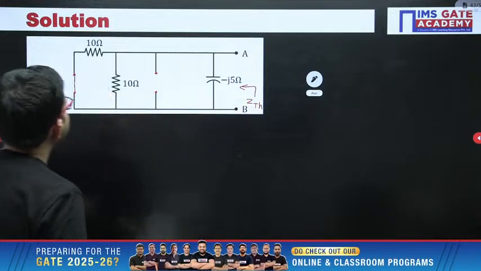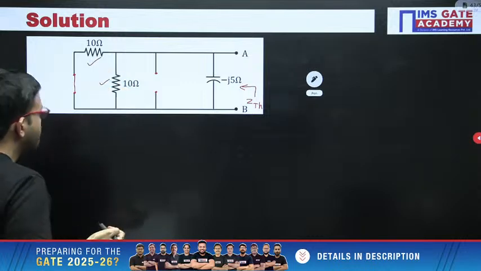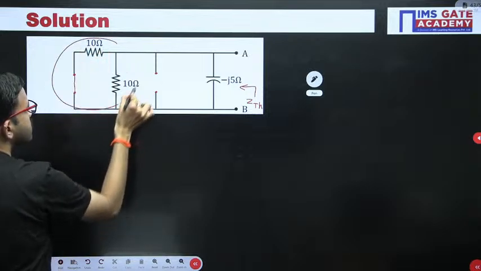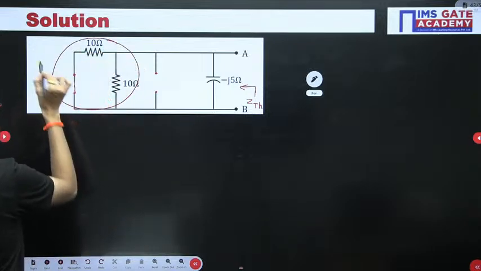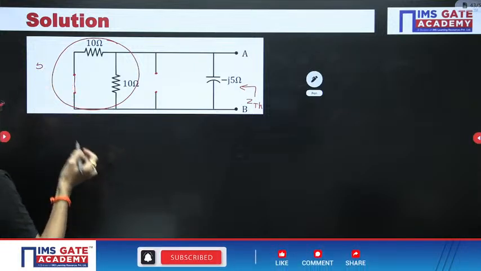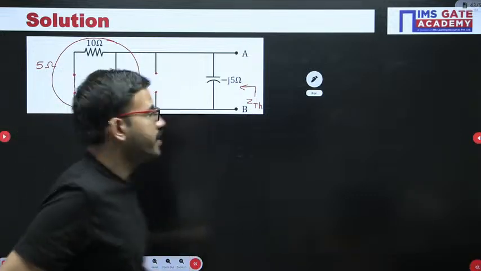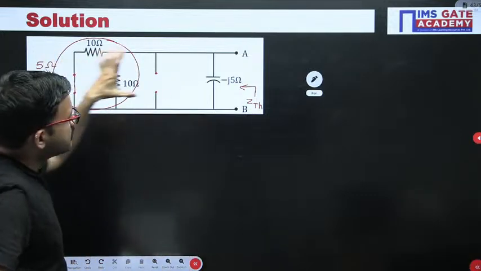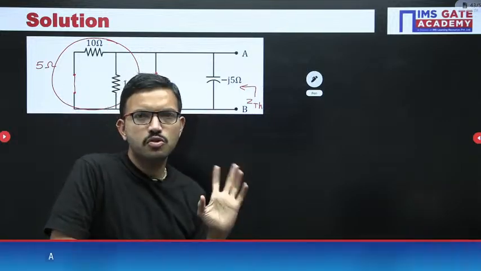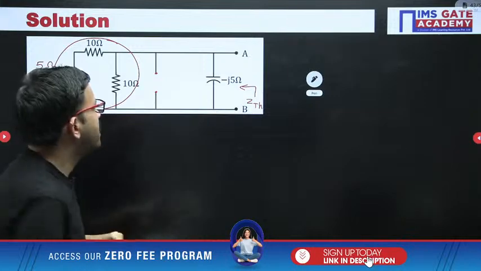Just observe here, this 10 ohm and 10 ohm both are connected in parallel. Equivalent resistance you are getting 5 ohm. 10 parallel with 10, that is nothing but 5 ohm. Yes sir. Right. Now this 5 ohm is in parallel with minus J5. That's all. Actually from here only you are getting the clue. Okay, but just for understanding purpose, let us solve further.